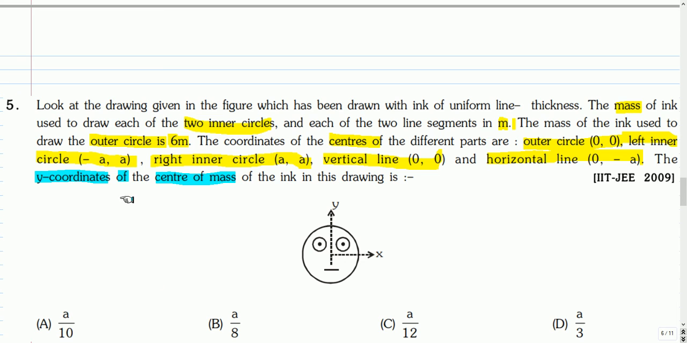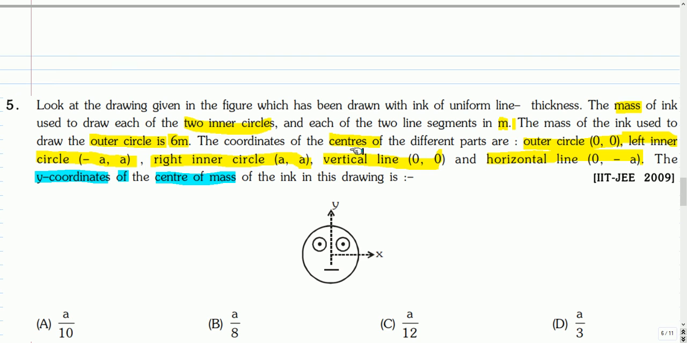This is the next question. Look at the drawing given in the figure, which has been drawn with ink of uniform line thickness. The mass of the ink used to draw each of the two inner circles and each of the two line segments is m. The mass of the ink used to draw the outer circle is 6m.